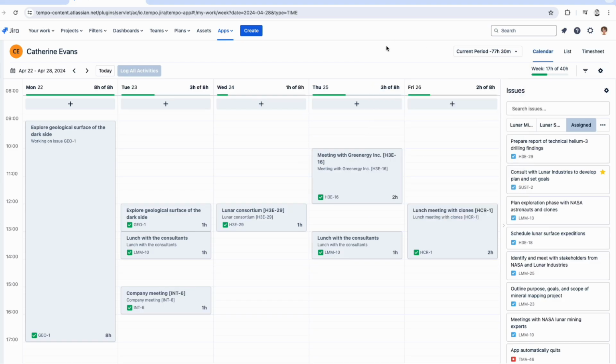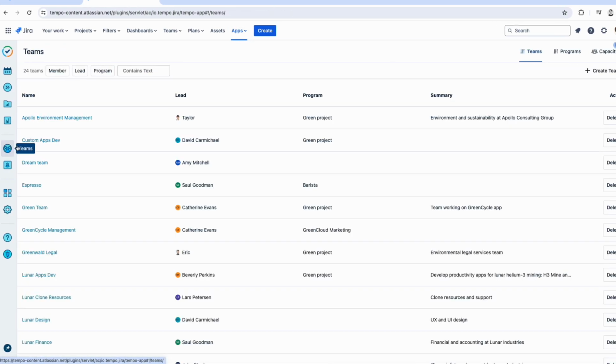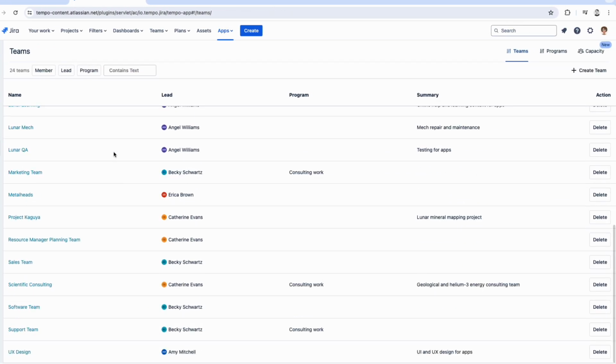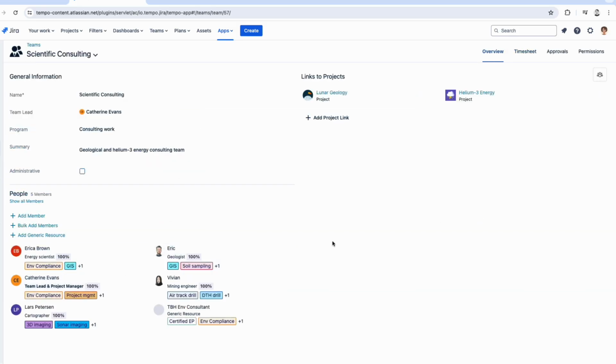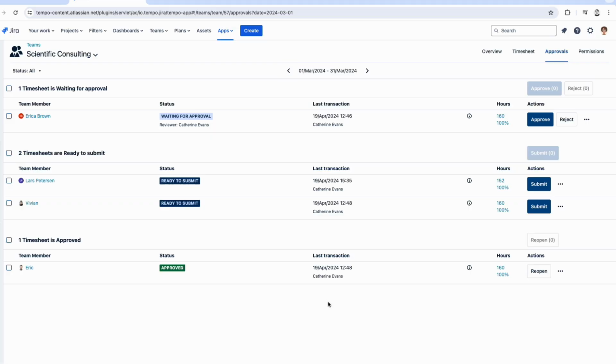But now let's see the team lead perspective. So we're going to go back to the Teams tab over here. Okay, and we'll go back to Scientific Consulting. Here we are. And we're going to go up to Approvals on the top right. And like I just mentioned, this time period is not over yet. So let's go to the last one, which is over.